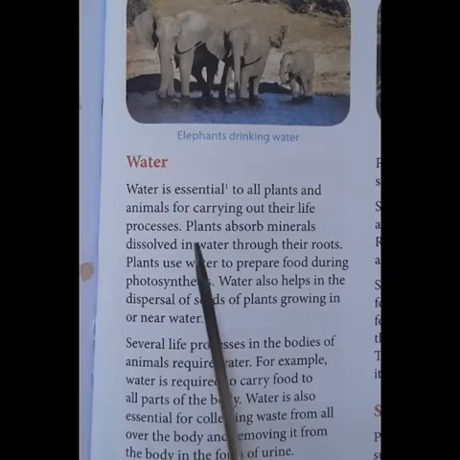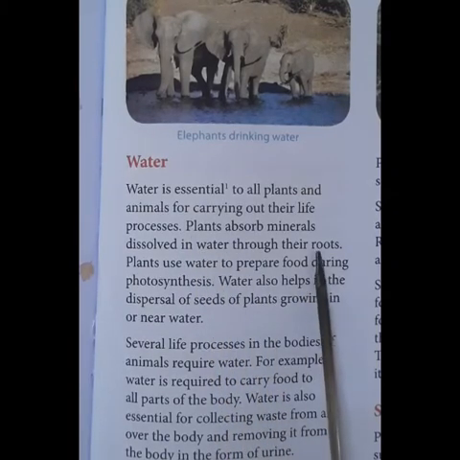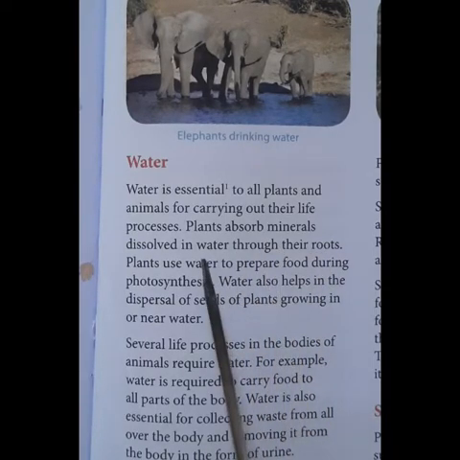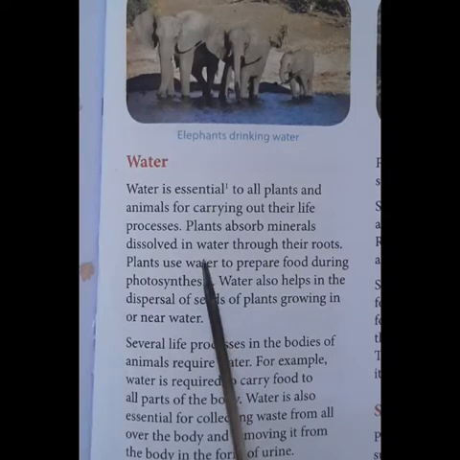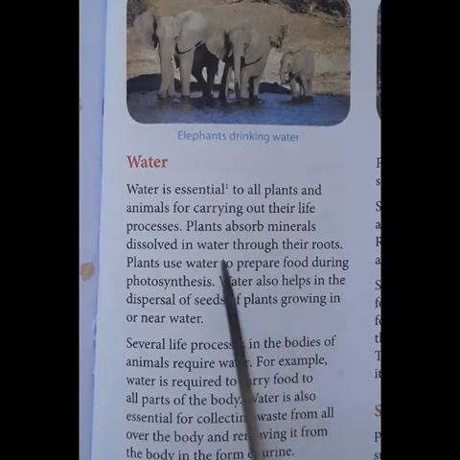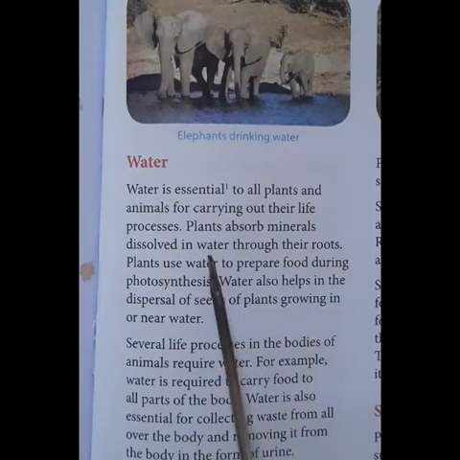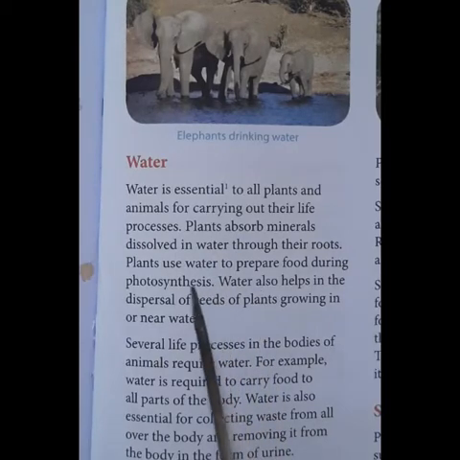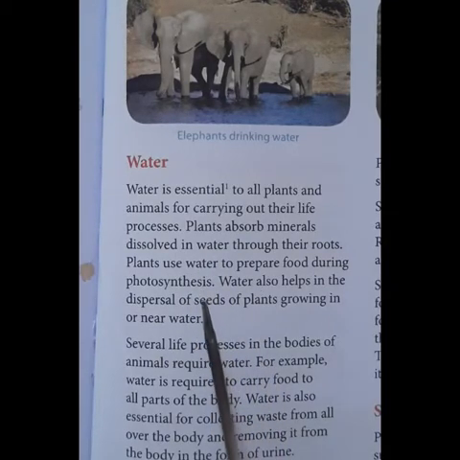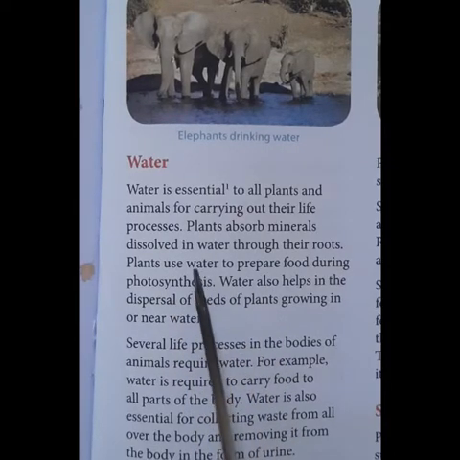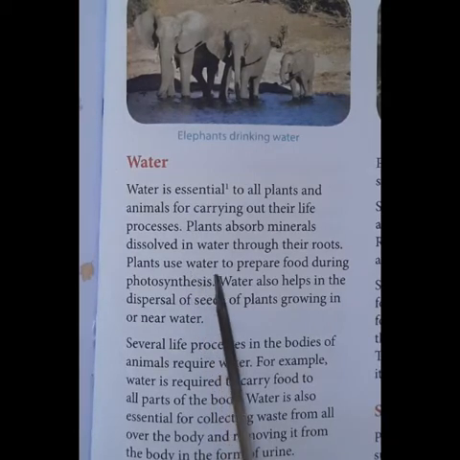So you all know that plants have got roots. So the roots will absorb the minerals which are dissolved in water for their growth. Minerals are very much important for the growth of the plants. So roots help in absorbing the minerals that are dissolved in water, and henceforth the plants can grow properly. The other way is, plants will make food, and during the process of photosynthesis, water is an important component which is used in order to prepare the food.